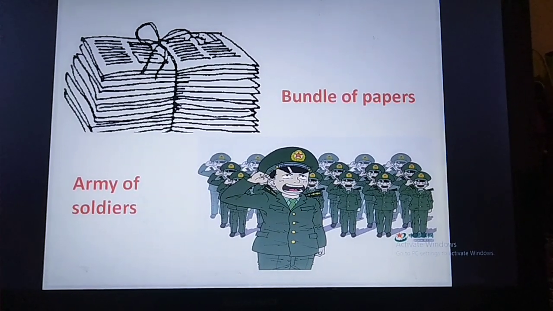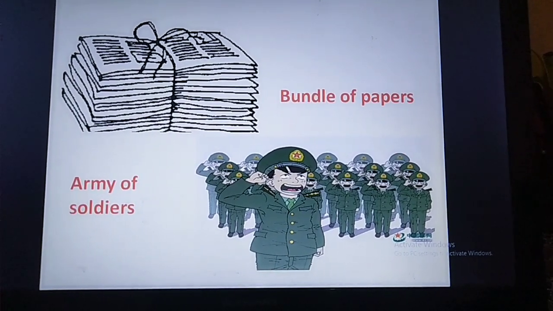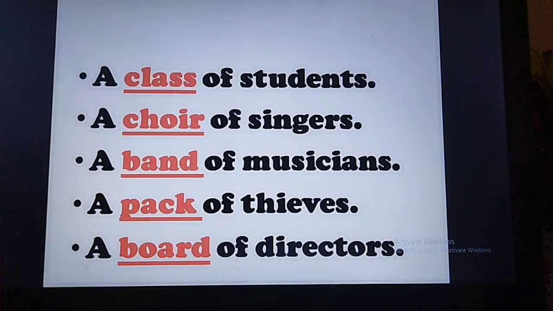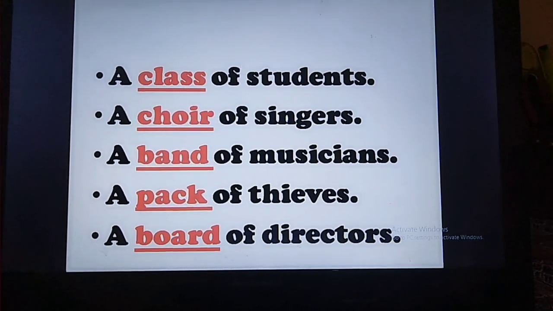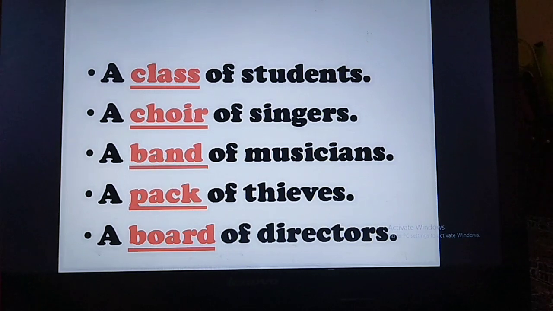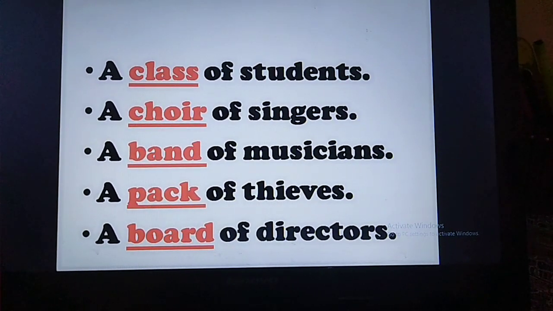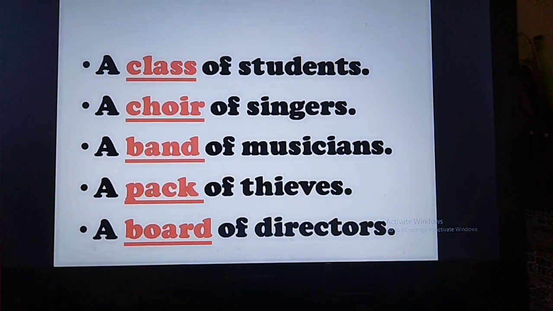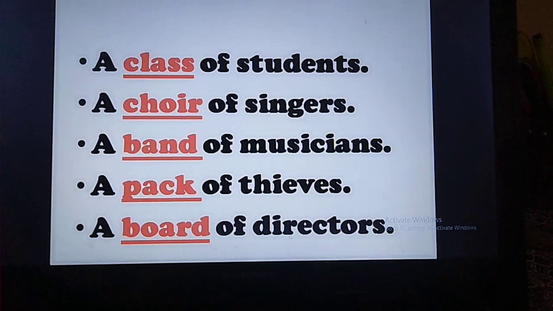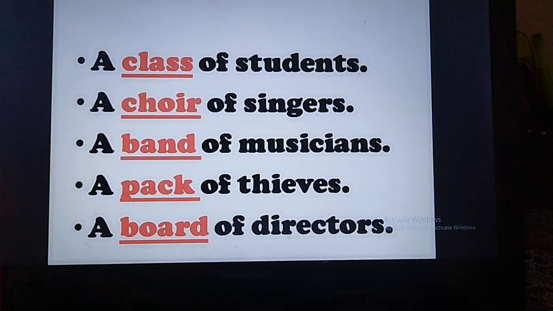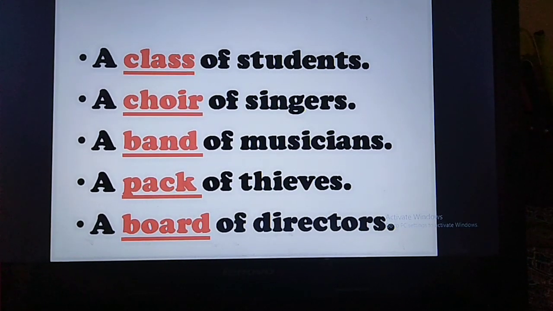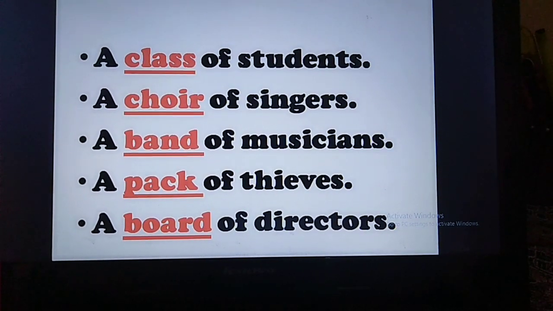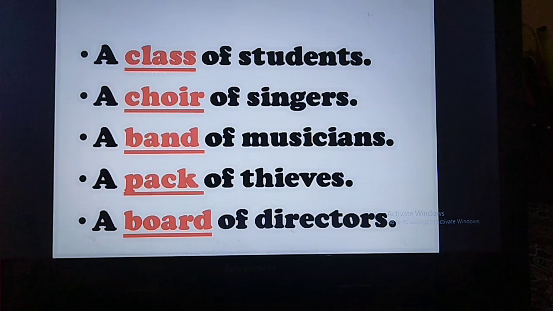So I am just repeating what we call a collective noun. It is when they are together. Let's see in detail. As I said, a class of students, right? When all students are sitting together in one class, we say this is class 1, class 2, like that. A choir of singers, we say a choir group, right? A band of musicians, or a pack of thieves. Next is a board of directors. Okay, in this way, wherever these words are underlined and in different color, it shows a collective noun.